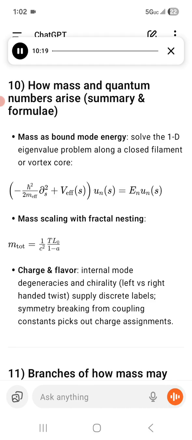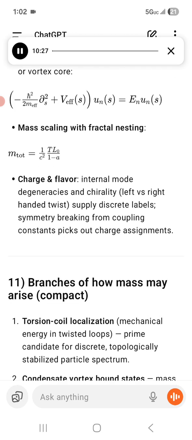Charge and flavor: internal mode degeneracies and chirality, left- versus right-handed twist, supply discrete labels. Symmetry breaking from coupling constants picks out charge assignments.